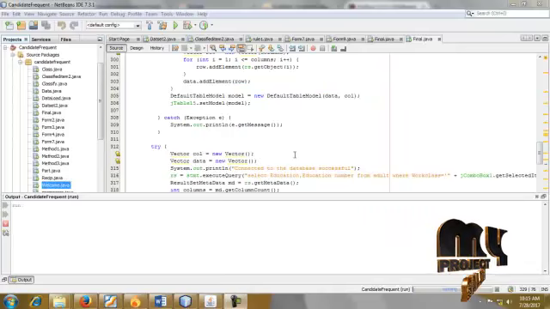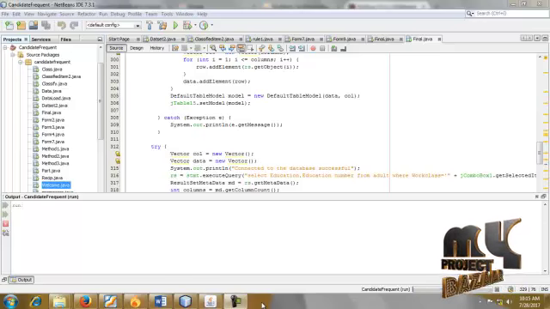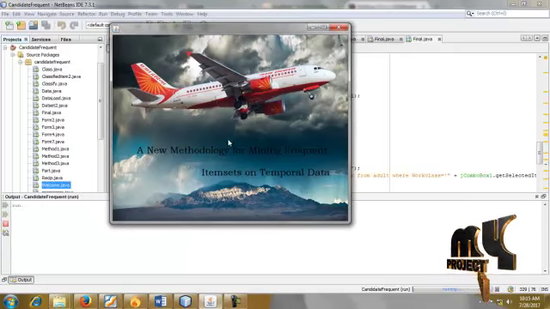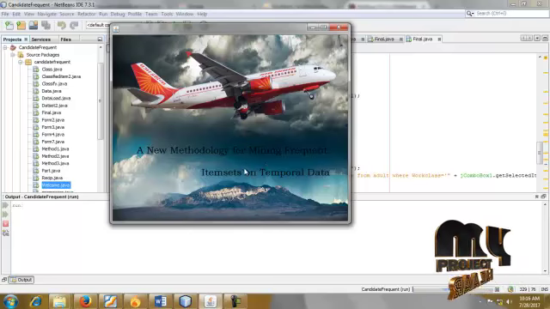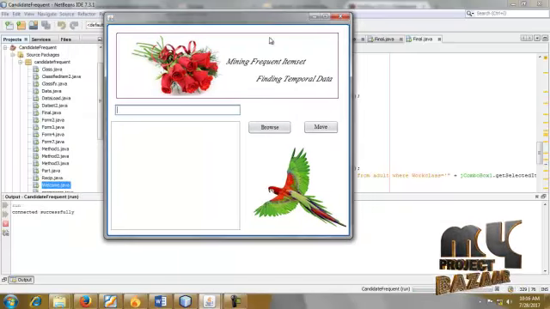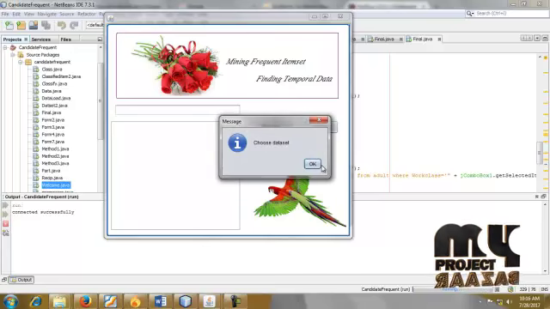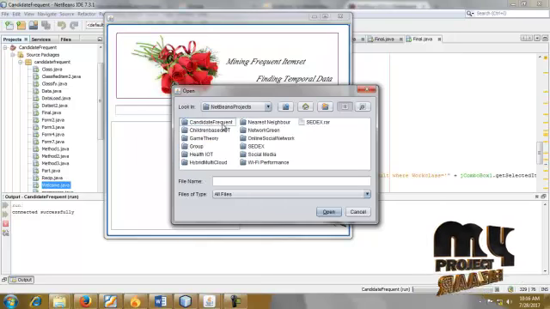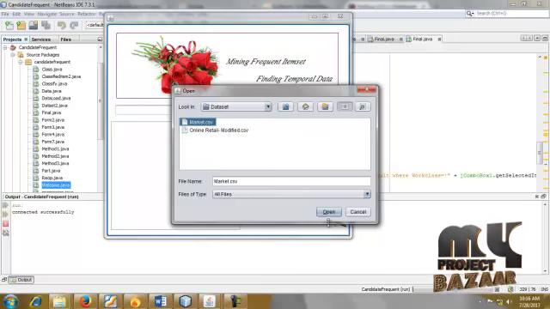Now the demo section starts for mining frequent item sets using the new methodologies. This is the home page for the new methodology for mining frequent item sets on temporal data. When I click home, let's go to the next page. The next one is dataset selection. Choose a dataset, go to NetBeans, the candidate frequent dataset, market.csv.